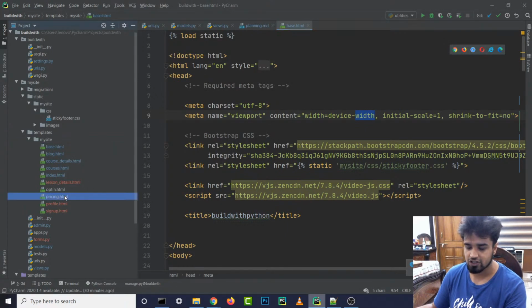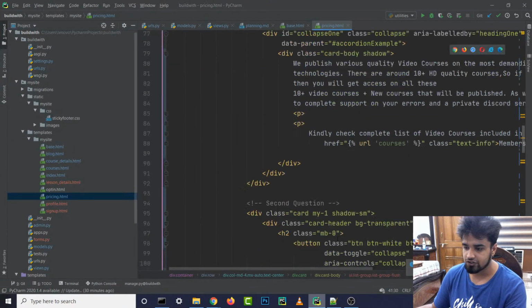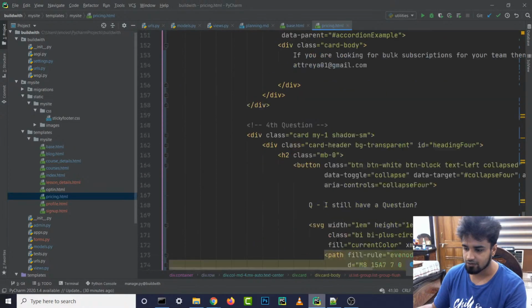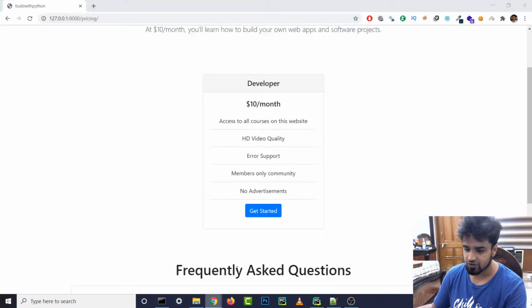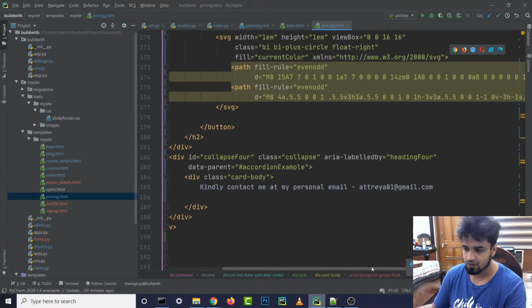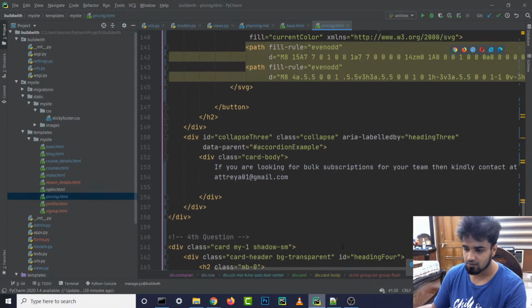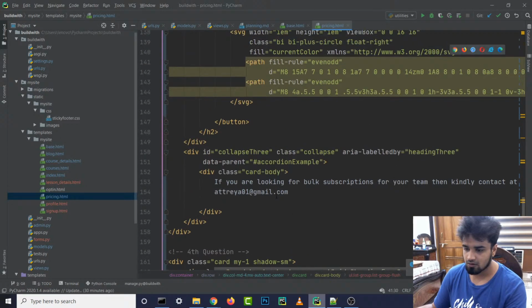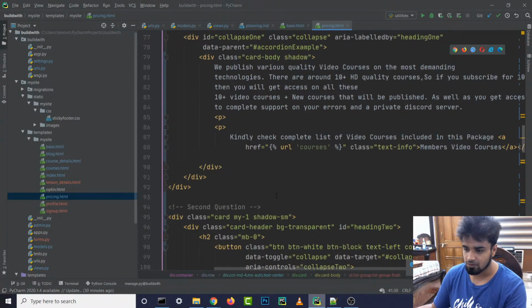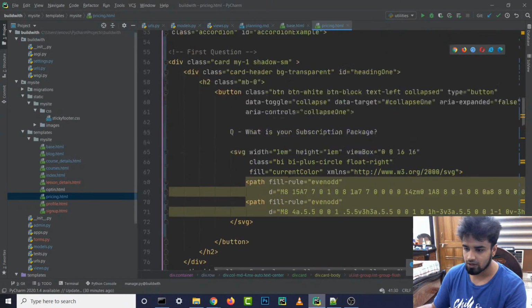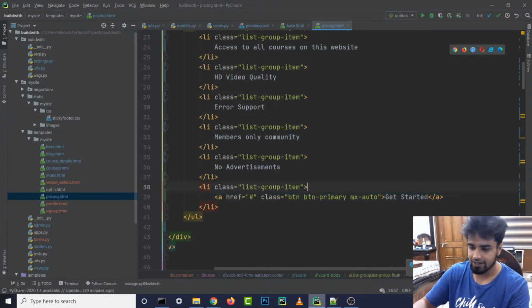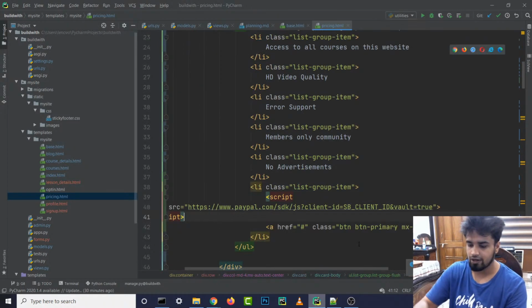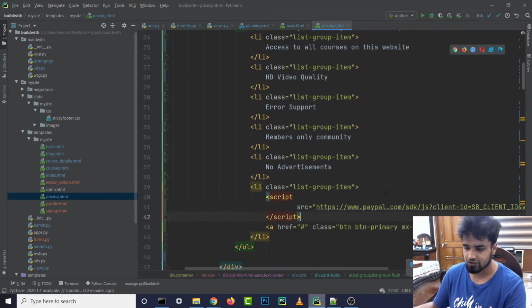And we are gonna go to our pricing.html, and instead of this, where is the button? So inside the pricing page, this get started button, where is our get started button? Maybe a little bit above. Nah, this is all accordion stuff. So yeah, this is our get started button. So we are just gonna add this script right now and format it properly over here like it said.